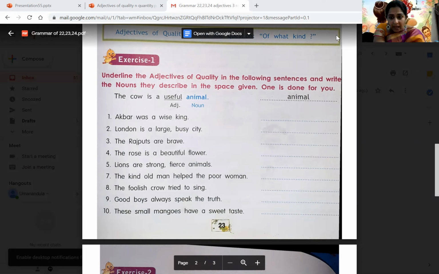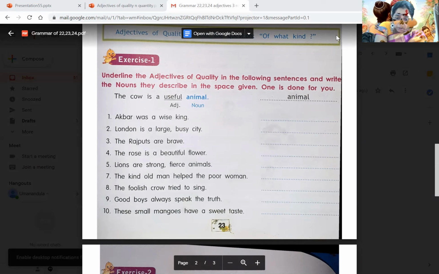What kind of flower? Beautiful. Then the fifth one, lions are strong, fierce animals. What kind of animals they are? Strong, fierce, both. The kind old man helped the poor woman. So the old man was what kind of man? Very kind. And what kind of woman she is? Very poor.